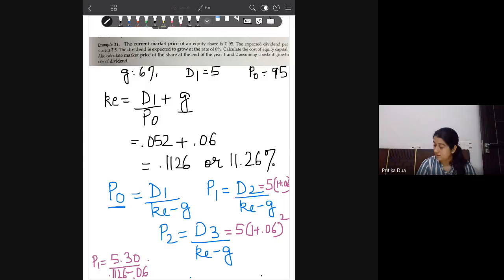So you're getting the answer as how much? 10.076. 100 होगा. हाँ, 10 तो वैसे भी नहीं होगा बिकॉज 95 तो करंट मार्केट प्राइस है शेयर का. Okay, just be careful when you're solving. So this will be 100.76. Yes, right. This is the expected market price at the end of year 1.